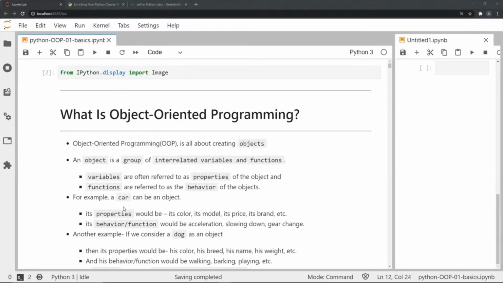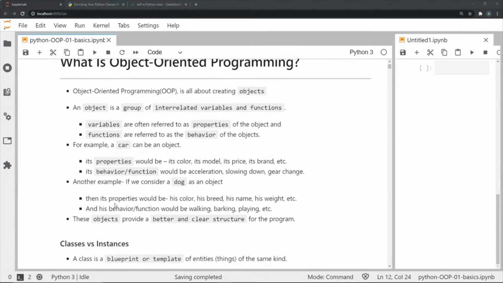Well, as the name suggests, object-oriented programming is all about creating objects. An object is a group of interrelated variables and functions. Variables can be referred to as the properties of the object, whereas the functions can be referred to as the behavior of an object. So if we were to treat, for example, a car as an object, its properties would be its color, its model, its price, and its brand, whereas its behavior or functions would be accelerating, gear change, braking.